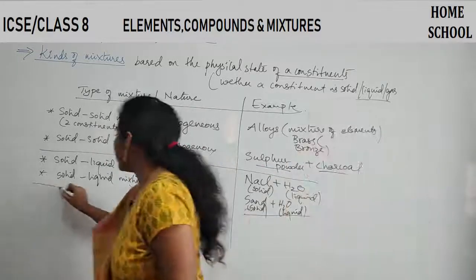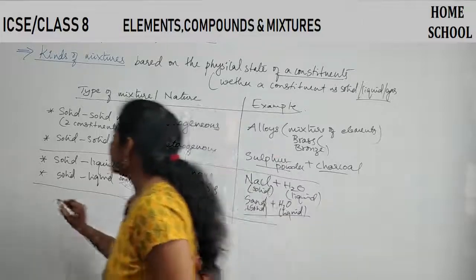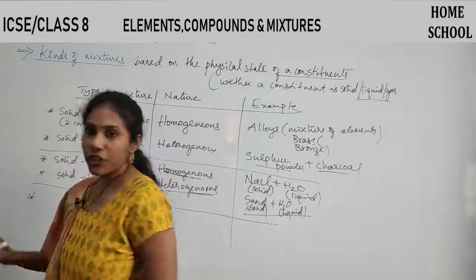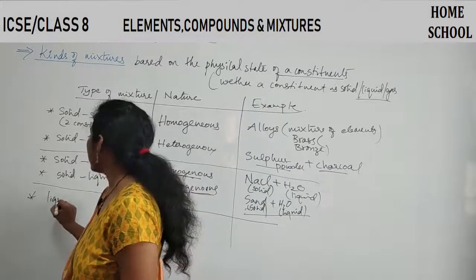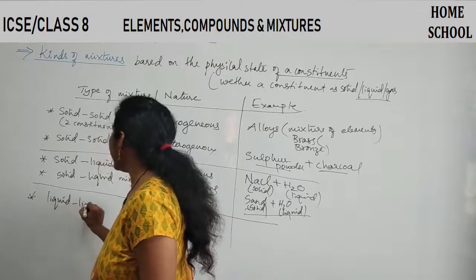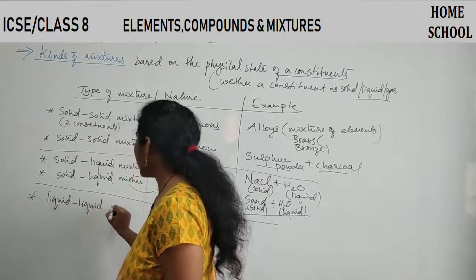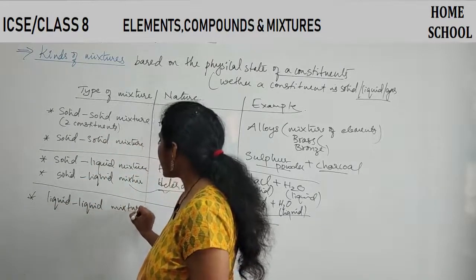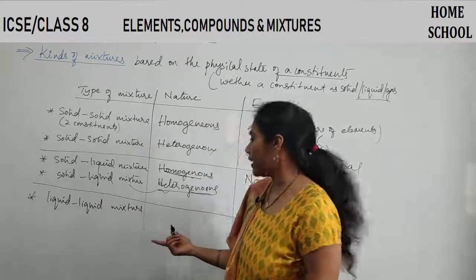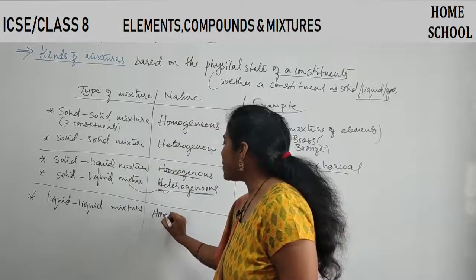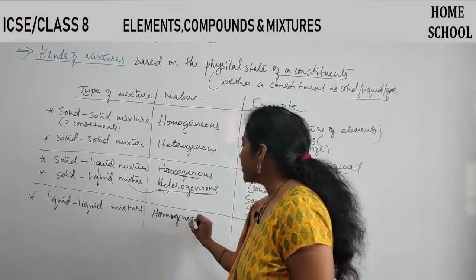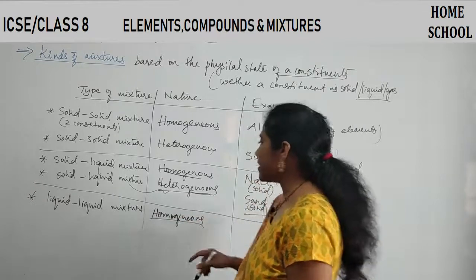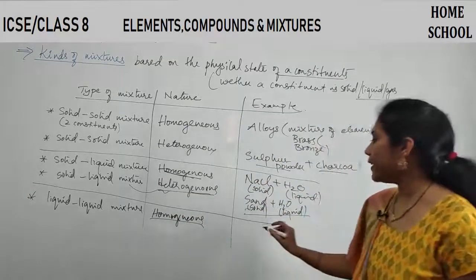So like that, another type of mixture you can observe is liquid mixture. That means both components are liquid only, and if it is homogeneous, then what example will you give?